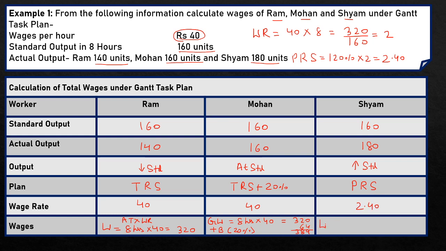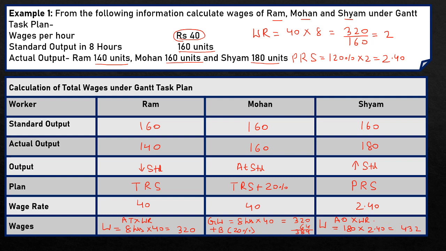Now to calculate wages on the basis of output, our formula is actual output manufactured by the worker into wage rate. Here actual output manufactured by Shyam is 180 units and wage rate per unit is 2.40. So his total wages here is 432 rupees.